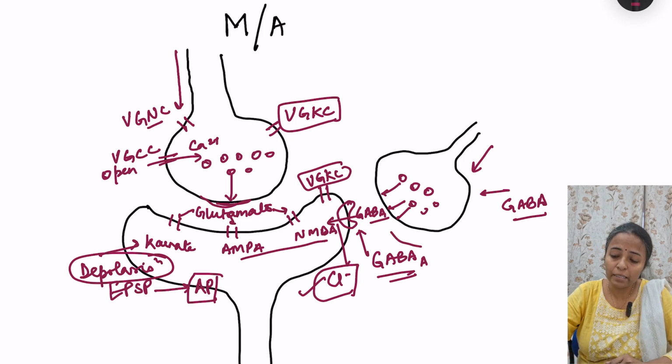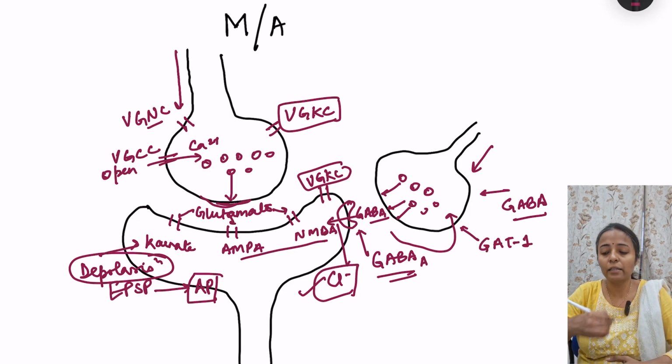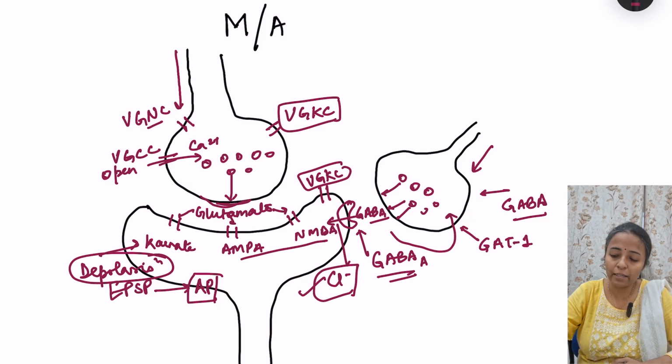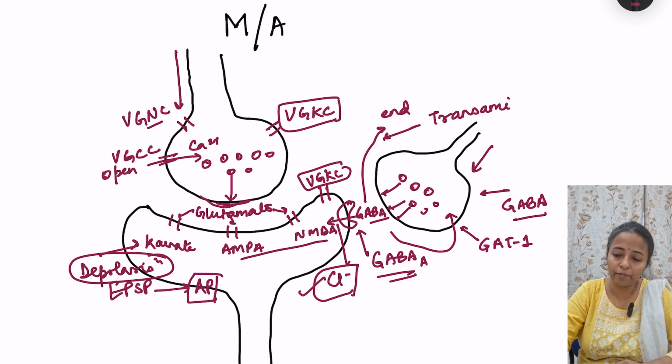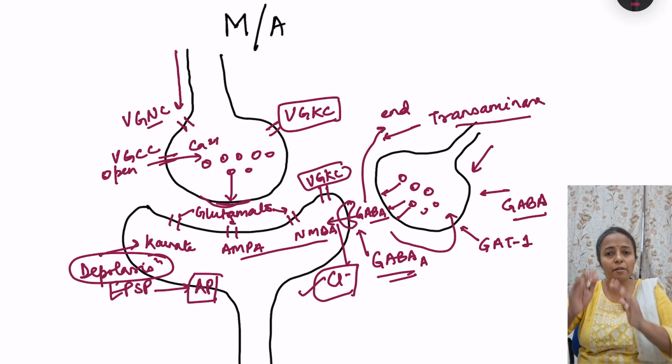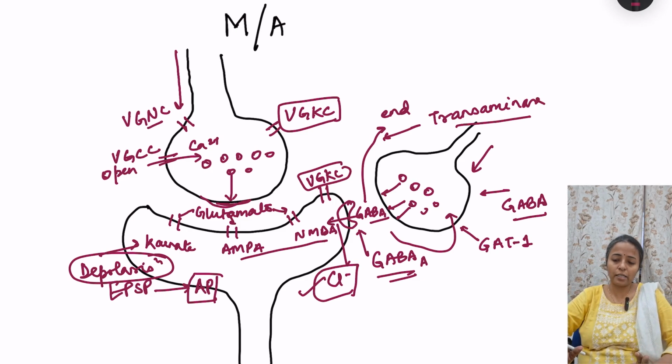Then this GABA is taken up by a transporter known as GABA transporter, the name is GAT1, and there is breakdown of this GABA as well. This GABA is broken down into its end products by an enzyme known as GABA transaminase. Fine. So this is the basic fundamental of how transmission is occurring.